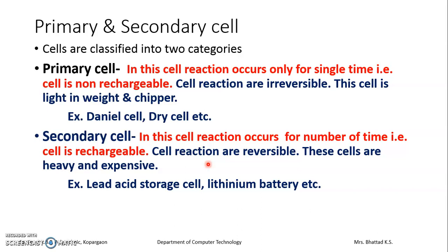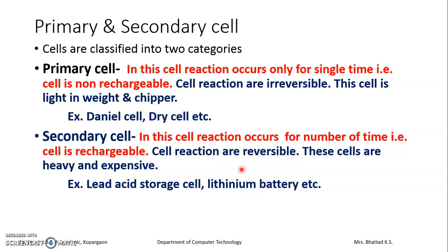Compared to primary cells, these cells are heavy as well as expensive. Examples of secondary cells are the lead acid storage cell, lithium battery, nickel cadmium cell, etc. The lead acid storage cell is what we use in an inverter, as an inverter battery. The lithium battery is also around us in mobiles, that is, mobile batteries are rechargeable batteries. Nickel cadmium batteries are also widely used in mobiles, and these are rechargeable batteries.